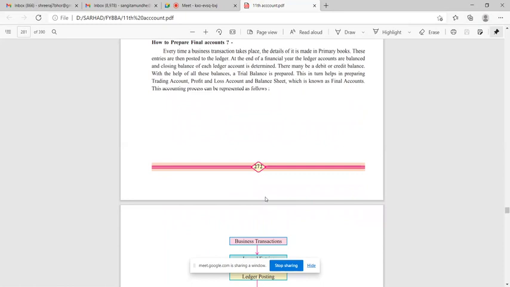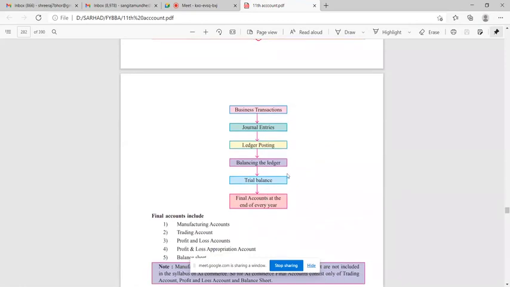With the help of all these balances, a trial balance is prepared. Then it in turn helps in preparing trading account, profit and loss account, and balance sheet, which is known as final accounts. See, we have seen this procedure, up to trial balance we have solved the questions. Business transaction, then journal entry, then it is posted to ledger, then we have to balance the ledger account at the end of the specific period. From those balances at the end of the year, you have to prepare trial balance, and with the help of trial balance you have to prepare final accounts at the end of every year.